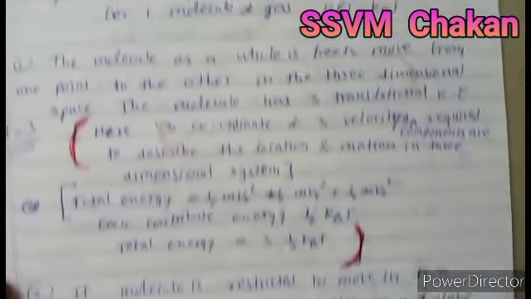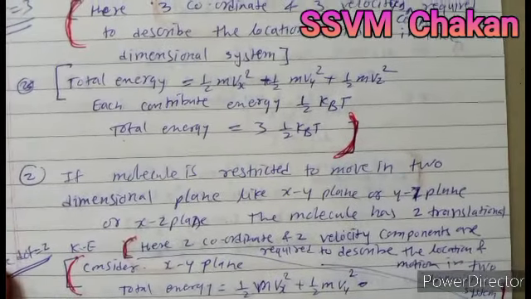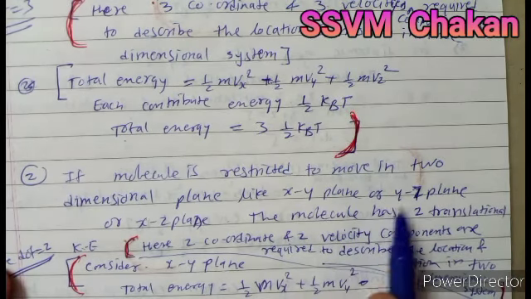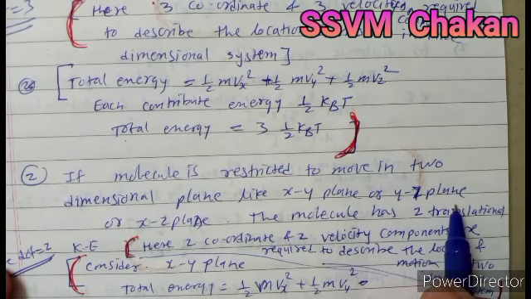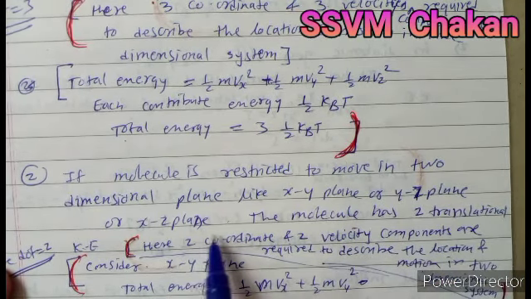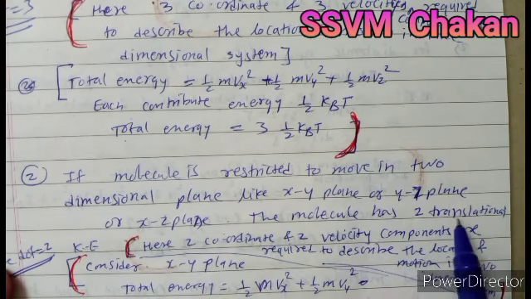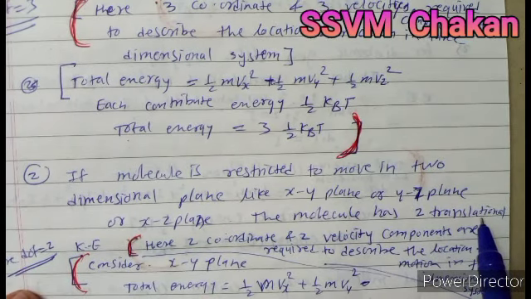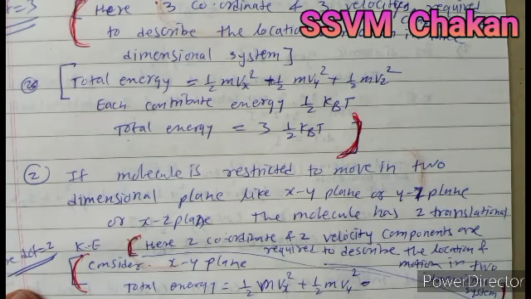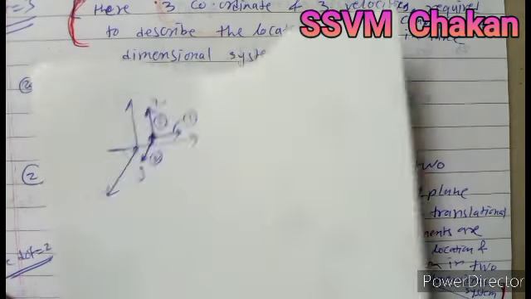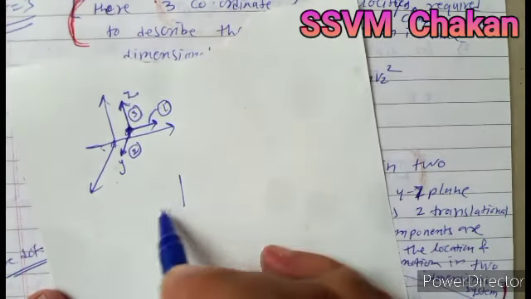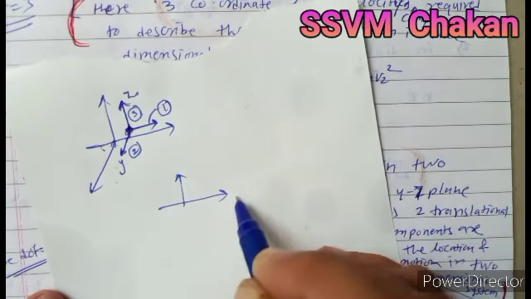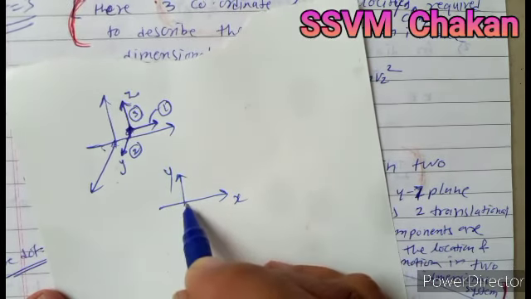If the molecule is restricted to move in only the xy plane or yz plane or zx plane, the molecule has two translational kinetic energies. Why? Suppose the molecule is now allowed to move along the x and y axes.